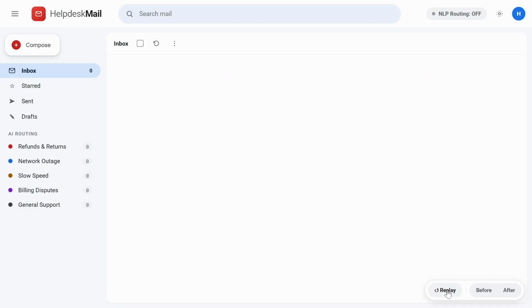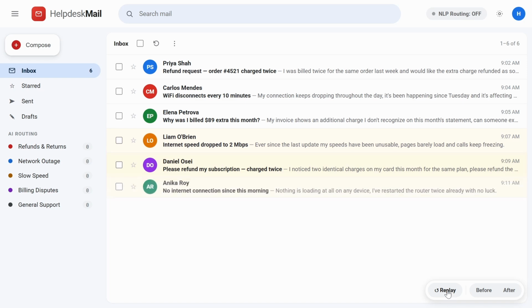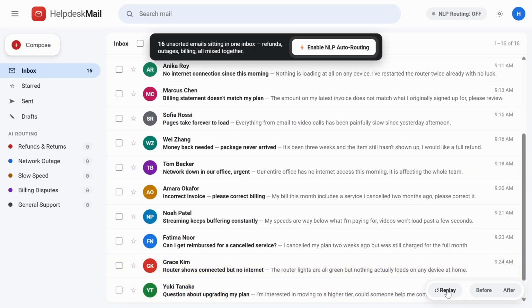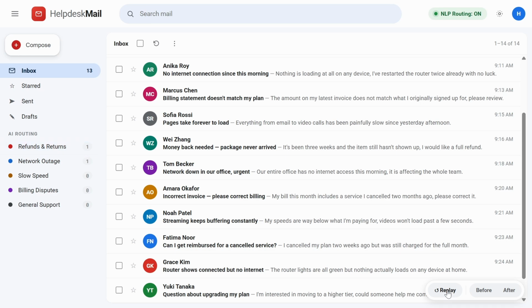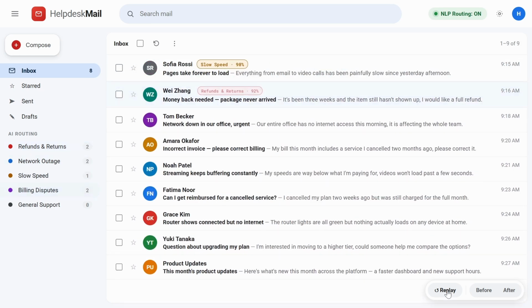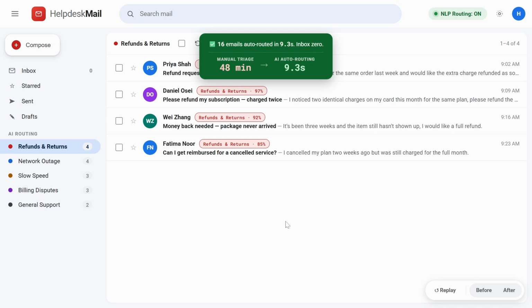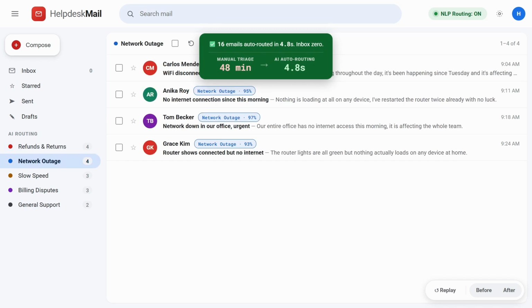Here you can see the replay once again. We are receiving the emails continuously. Currently it is not categorized. Now we have turned on the natural language processing. You see on the left side how automatically these are being routed to the respective folders, to human agents also. That is AI routing. Instead of manual triaging of 48 minutes, it has been done in 4.8 seconds. That is the biggest advantage of this categorization.